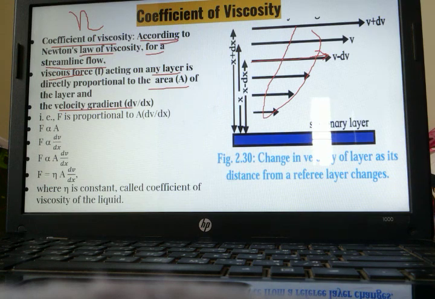So it can be written as F is proportional to A, as well as F is proportional to dV by dx. If we combine these two, then what will we get? F is proportional to A dV by dx. If we remove this proportionality sign, then we will get eta. This eta is called the constant of proportionality, और इसको क्या बोलते हैं? Coefficient of viscosity. What is it called? Coefficient of viscosity.